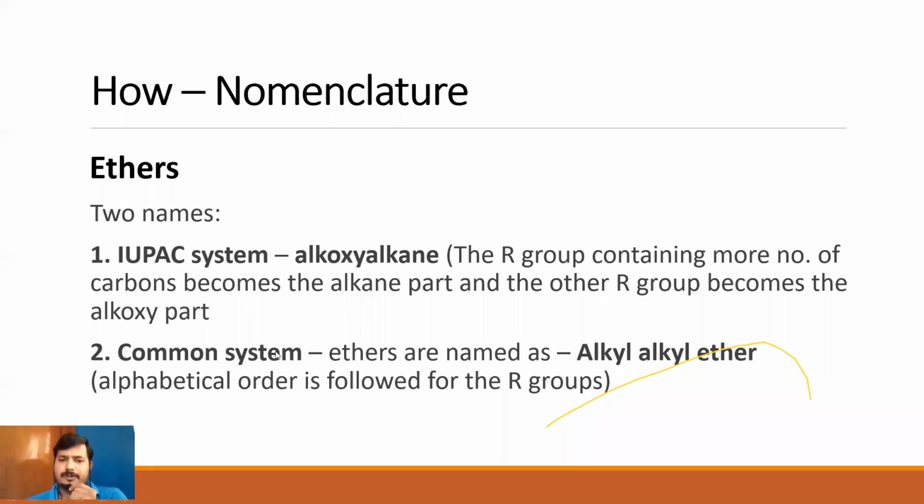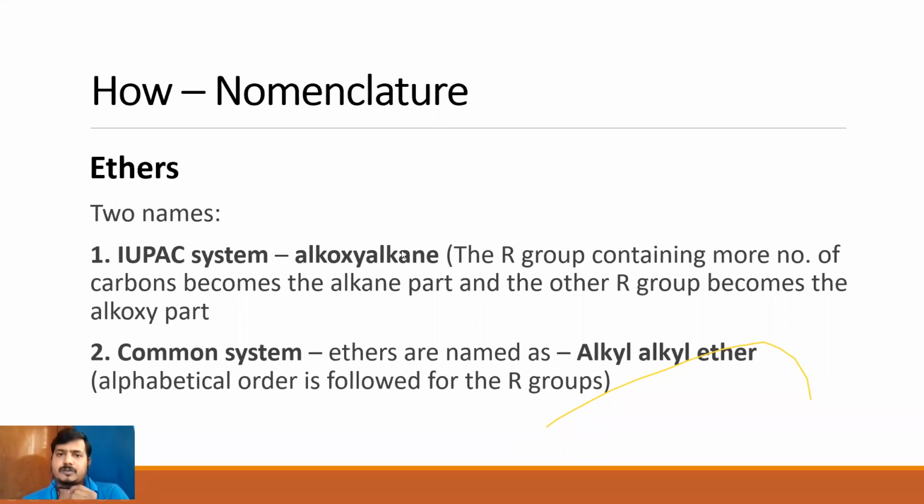So coming to this case, the R group containing more number of carbons becomes the alkane part and the other R group becomes the alkoxy part. Clear? So alkoxy alkane. Now let's take the two examples that we visualized.